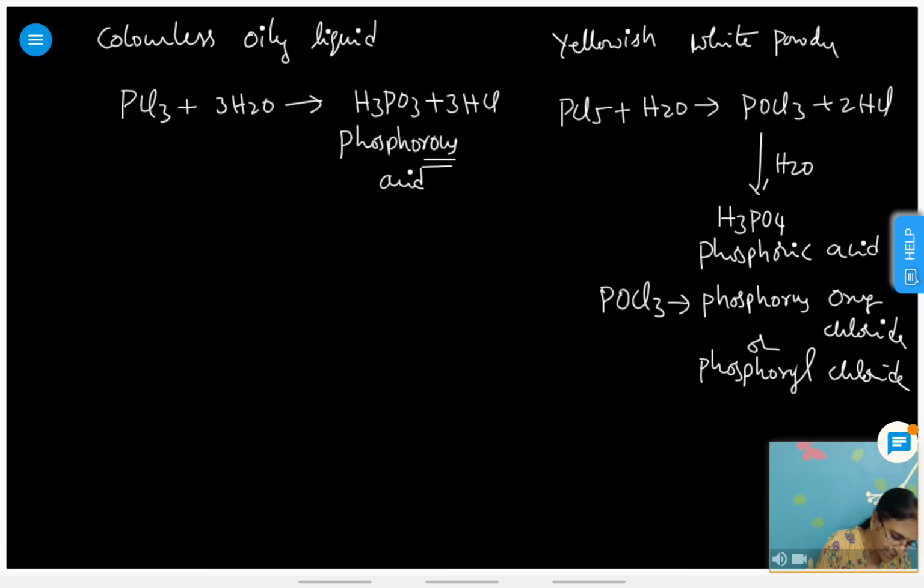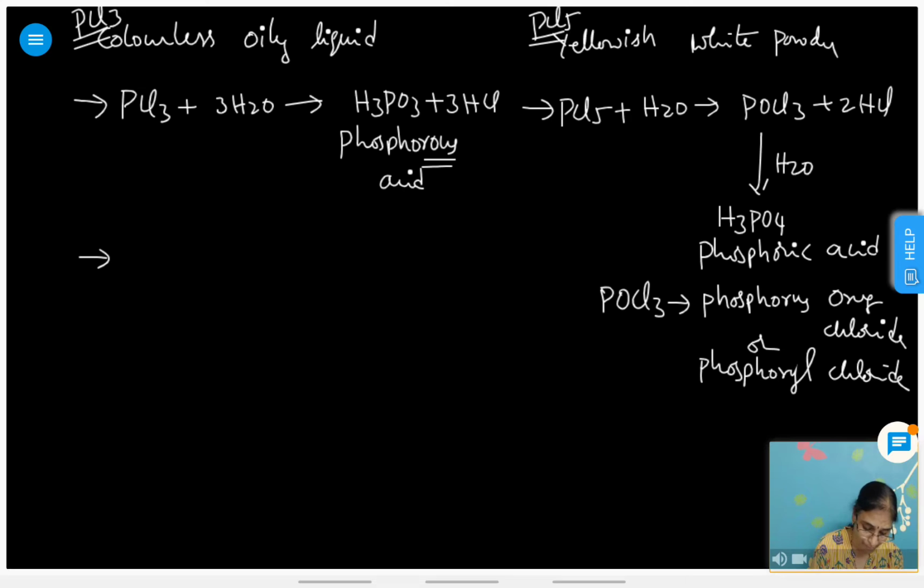This is PCl3. PCl3 is a colorless oily liquid, and this is PCl5, a continuation from the previous page. PCl5 is a yellowish white solid, and this is the reaction of hydrolysis. Next, some reactions are there with organic compounds.